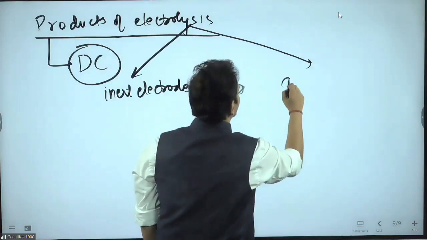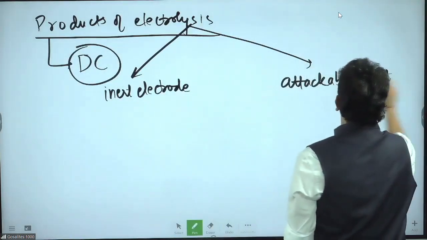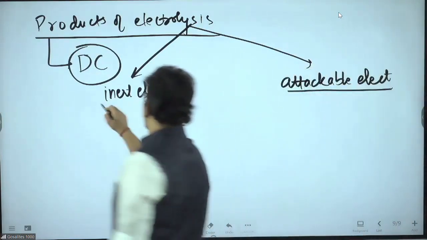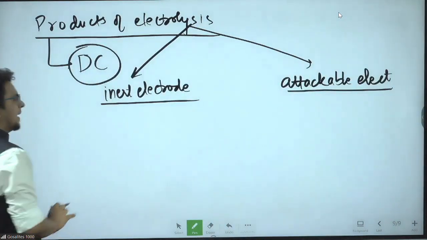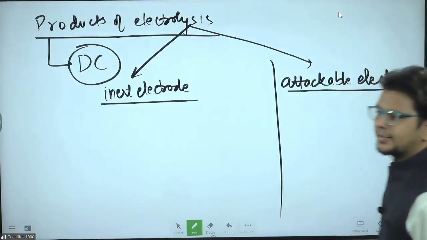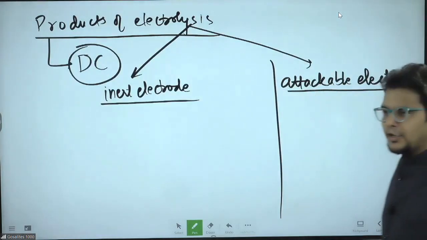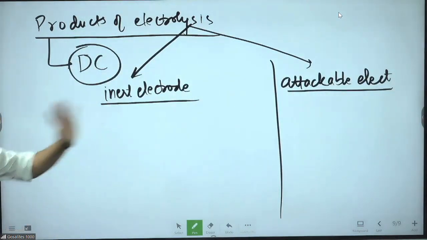The other one is attackable electrode. Inert electrode, attackable electrode. In the inert electrode electrolysis, what will happen? This is a difficult one. But people lose the marks here. Why? Because you mug up the good things and the easy things you don't want to remember. That is why people lose the marks in the attackable.